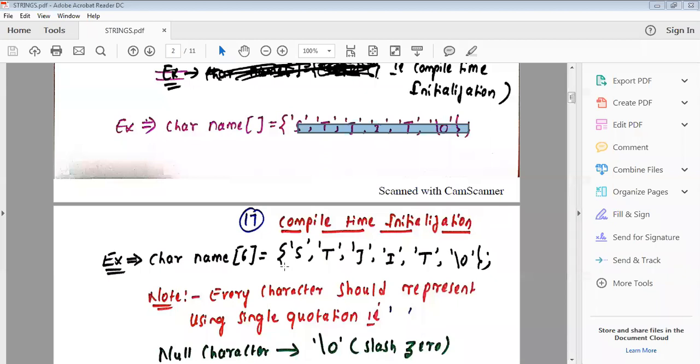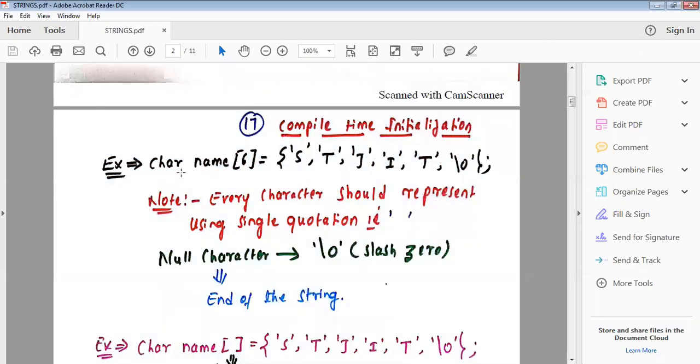So first example, you take char name. Char is the data type, name is the array name, and the size I have given here is 6. Maximum 6 values you can assign here. So what are the 6 values I have assigned? S, then T, then J, then I, then T, then end with the \0. This is not an O, this is a \0.